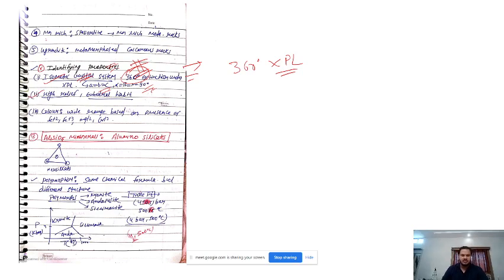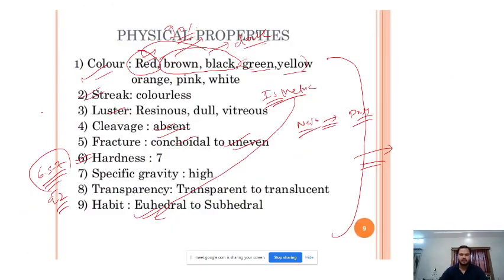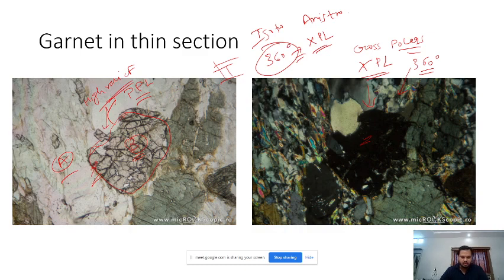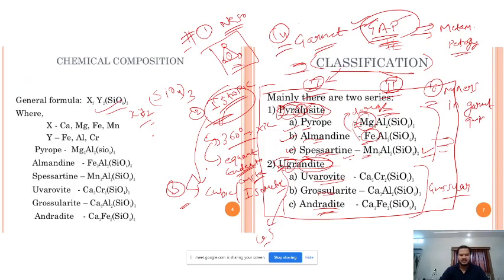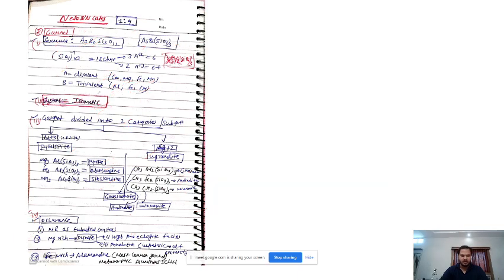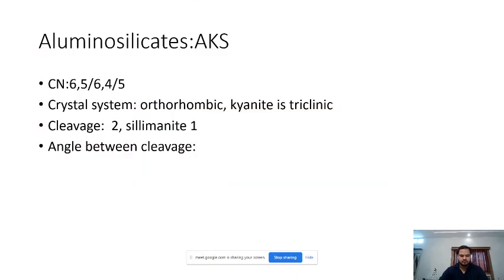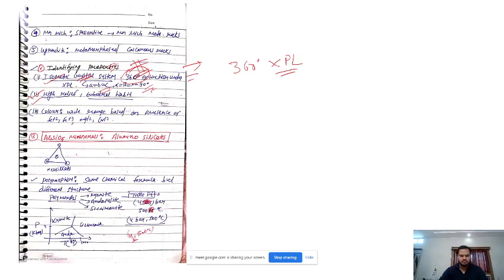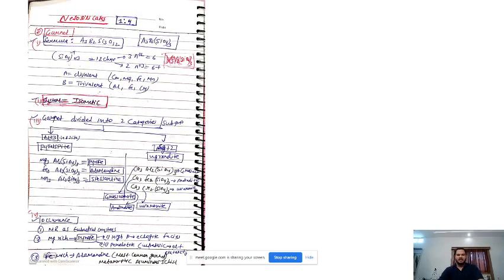Then the second thing is it has very high relief, which we saw here, right? You can see relatively it has a high relief with respect to this mineral, even with respect to this mineral, right? So it is a high relief, hard kind of a mineral. Right, it has euhedral habit, and then you can write about the color. So these are the basic properties of garnet. So I think this will be sufficient for the examination.